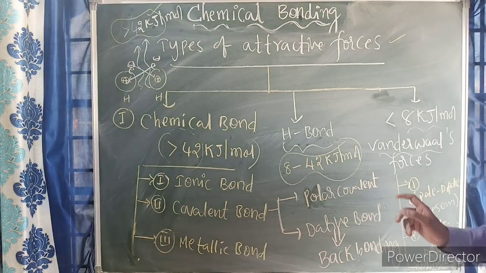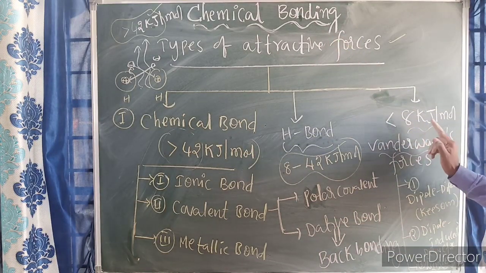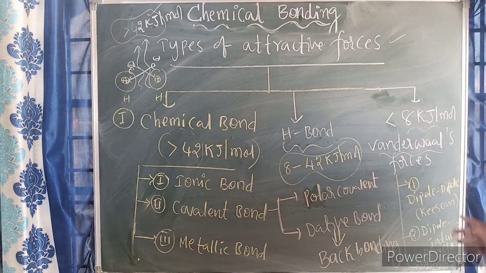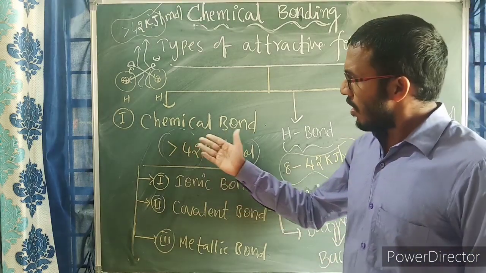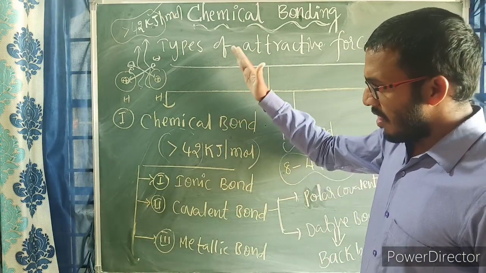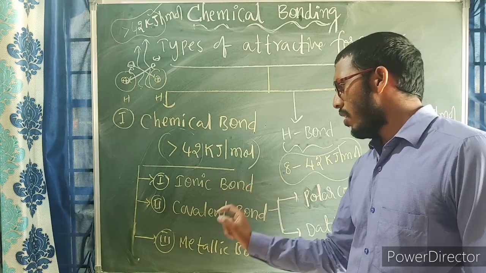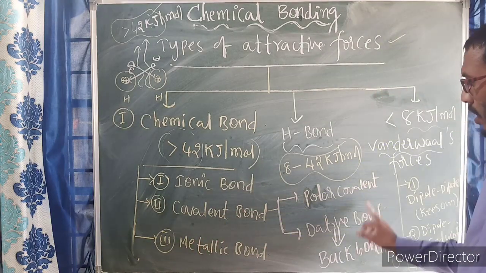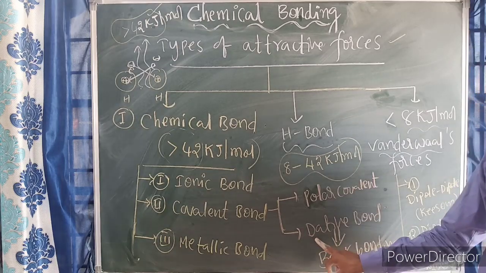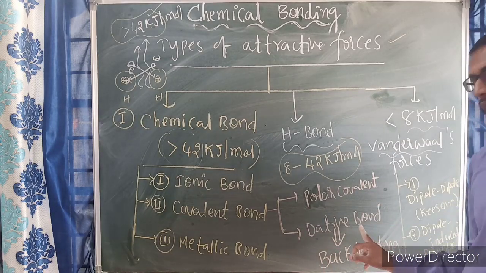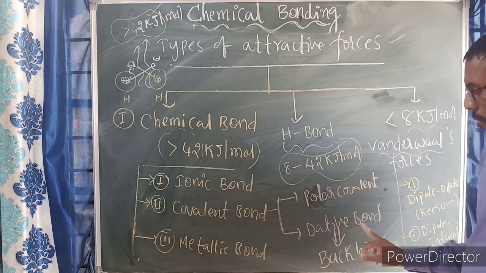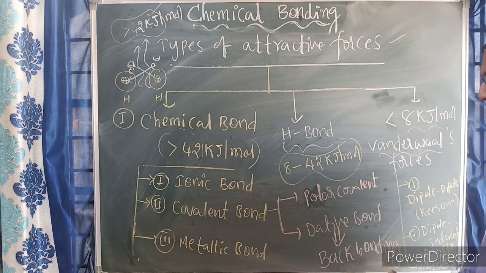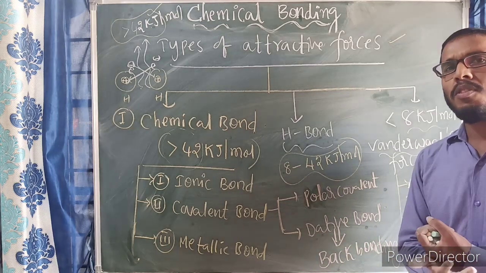If it is less than 8 kilojoule per mole, that is called van der Waals forces. Chemical bonds are basically of three types: ionic bond, covalent bond, and metallic bond. Further, the covalent bond is classified into polar covalent bond and dative bond, also known as coordinate covalent bond. In this again there is one more classification, back bonding. So these are the different types of bonding.